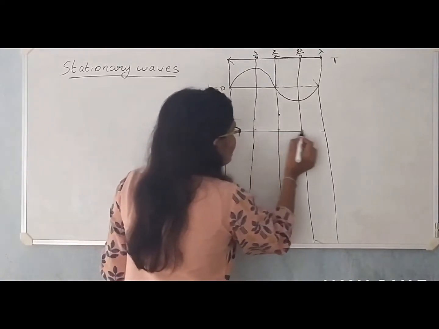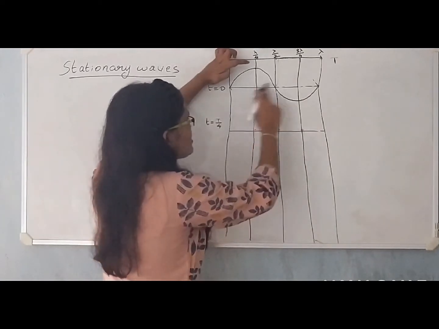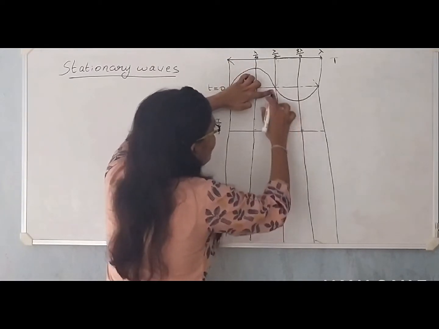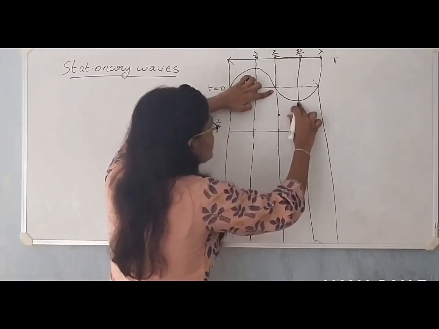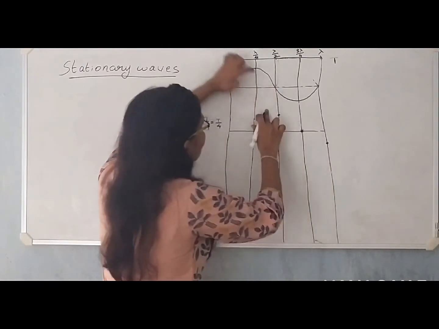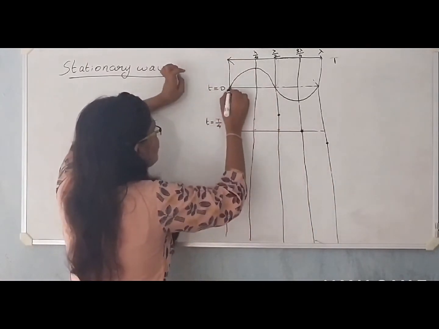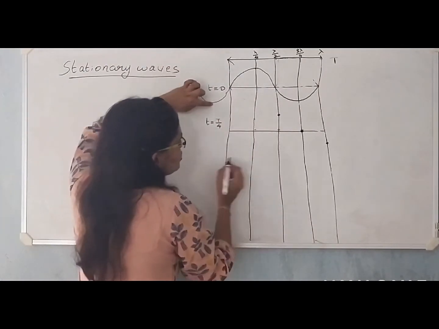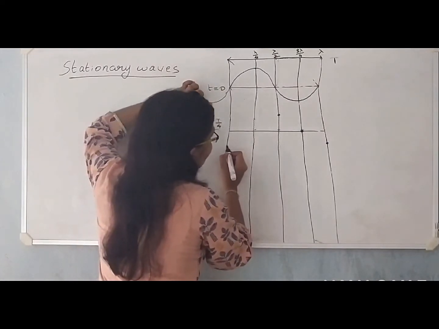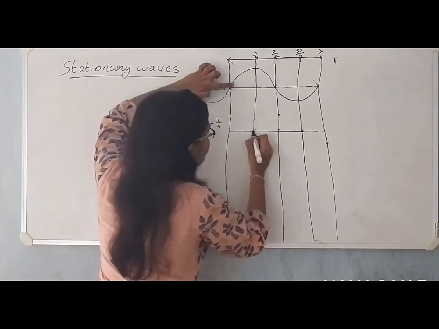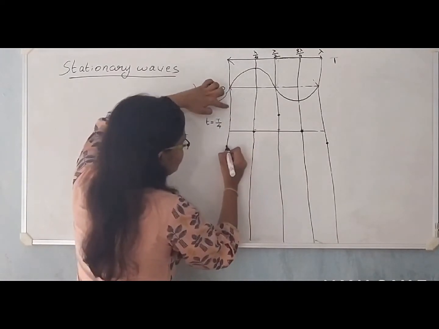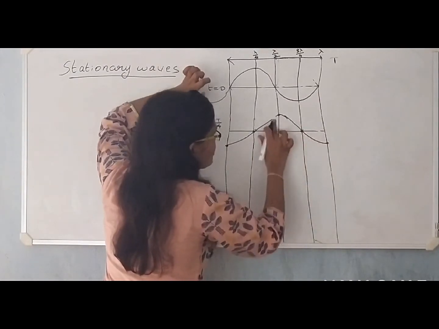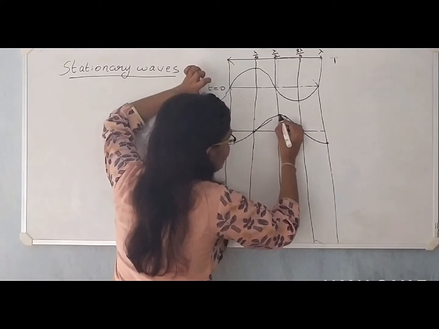So let us try to draw it now. When the wave travels 1 by 4th distance, this crest will move here, and this node will move here, and this trough will move here. Here it is a crest, here it is a node, so the previous position might have been a trough. This node moves here, and the trough moves here. So you will get something like this. It is not so sharp, it will be something like this.